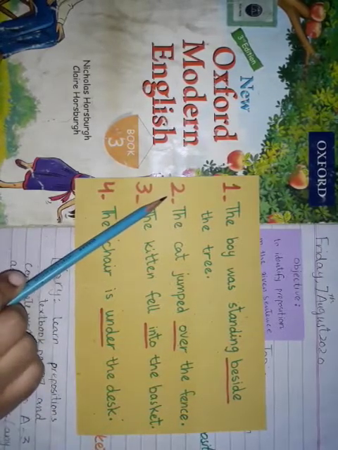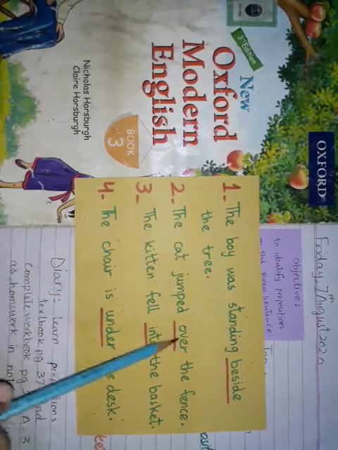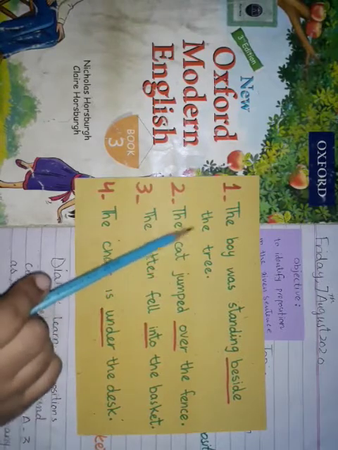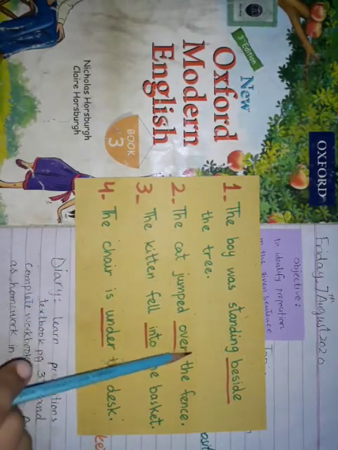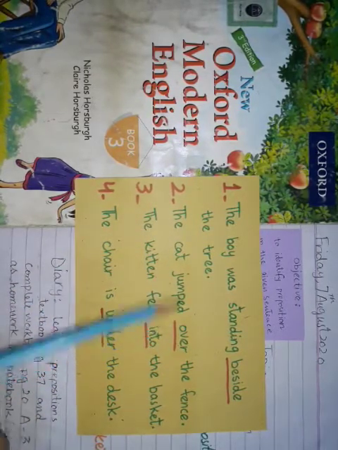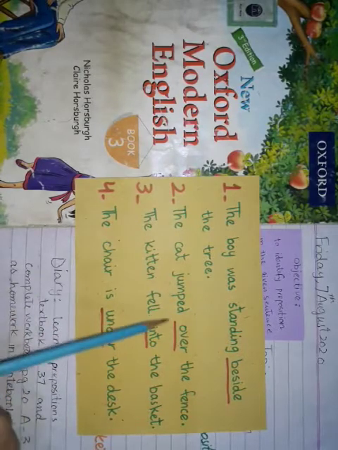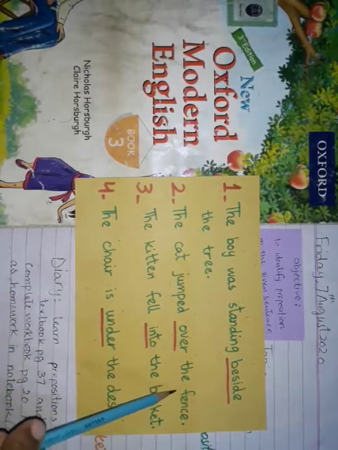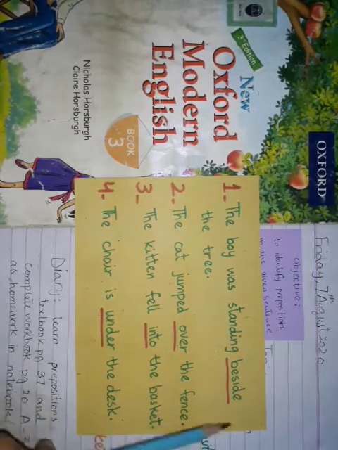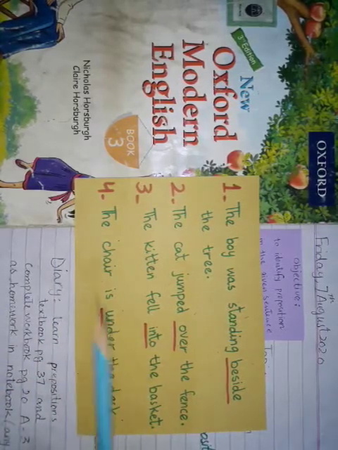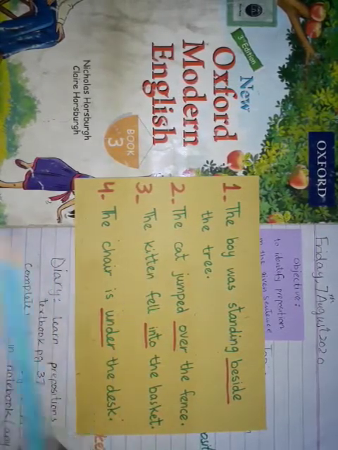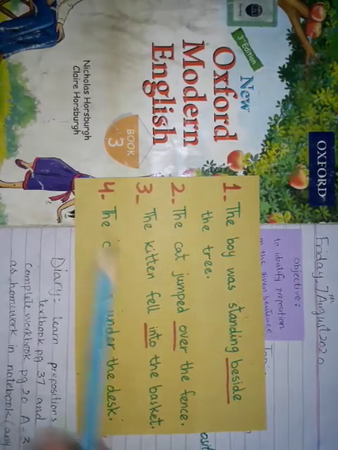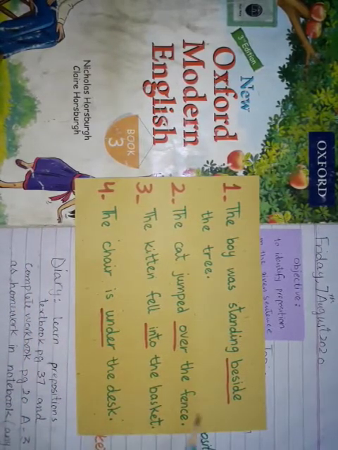In example 2, the cat jumped over the fence. Cat is the noun and over is the preposition which tells us that the cat jumped over the fence. Fence means any hedge. कोई भी आपने देखा है जैसे कोई बाड़ होती है, कोई जंगला होता है, राइट, अराउंड द गार्डन. अब अपने हाउसेस और लॉन के अराउंड भी लगाते हैं.